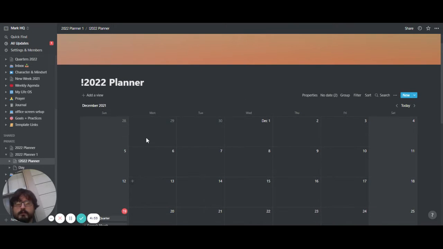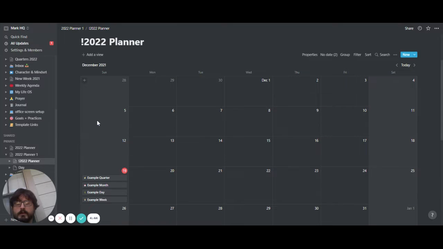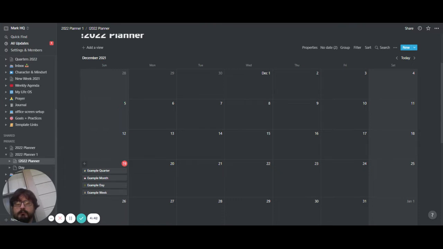I wanted to introduce you to a 2022 planning template that I built today and I'd like to share with you. Here we have some examples broken up into day, week, month, and quarter. And so if you come into